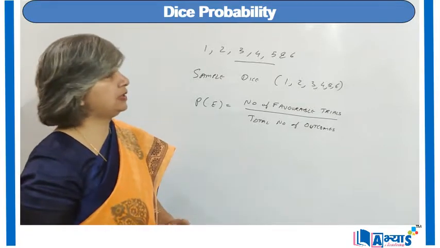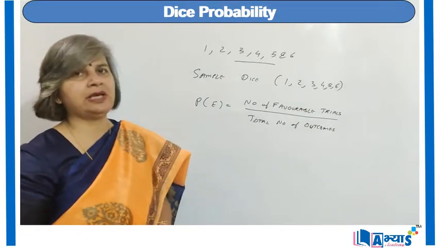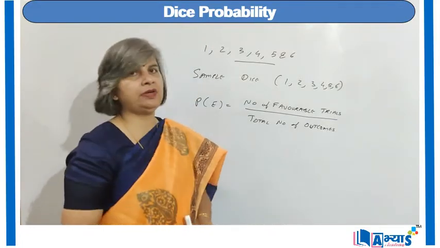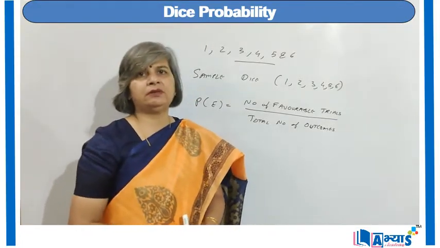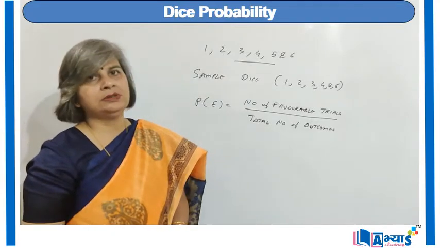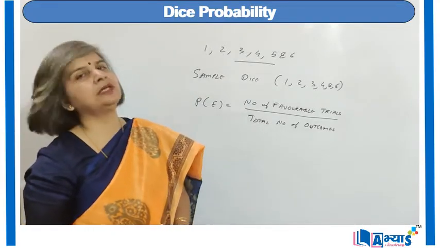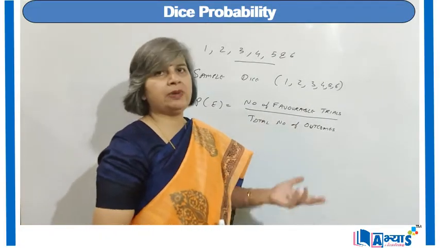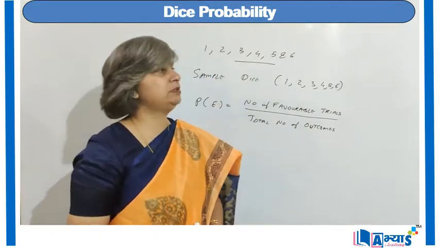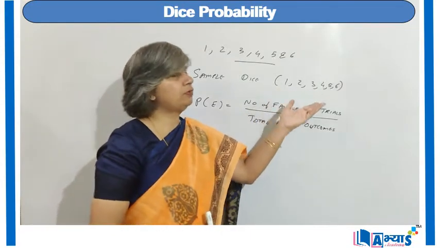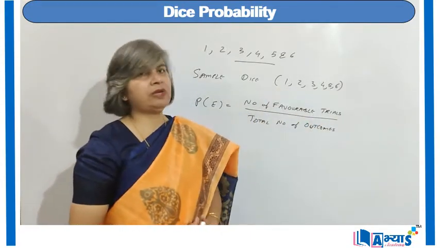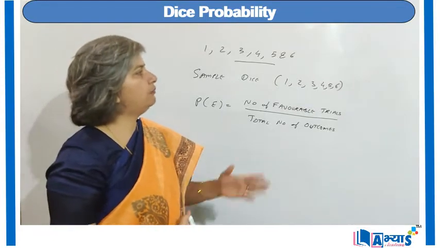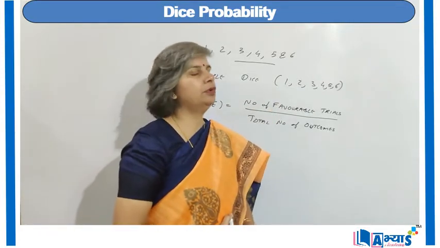As I have discussed, an unbiased dice means a dice having all 6 faces with different numbers, numbered from 1 to 6. That means different faces will have 1 or 2 or 3 and so on. In that case the sample space is the total number of outcomes that can occur. Whenever we toss a dice, the outcome can be 1, 2, 3, 4, 5 or 6.